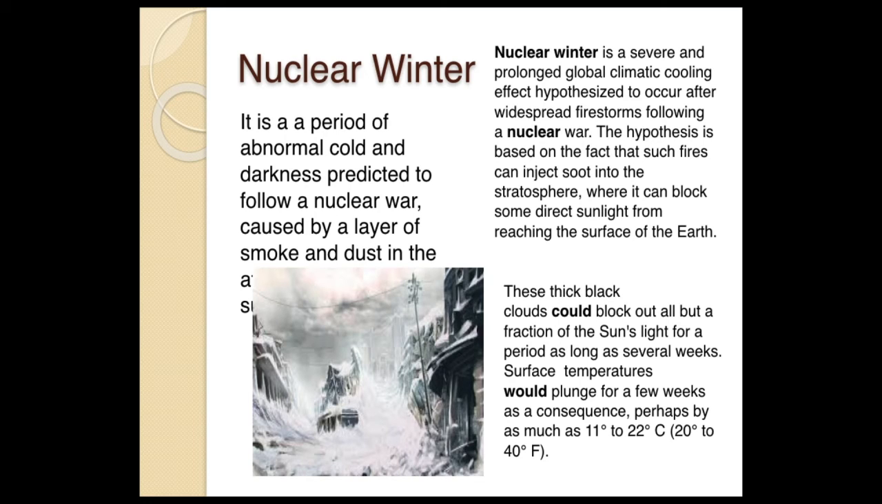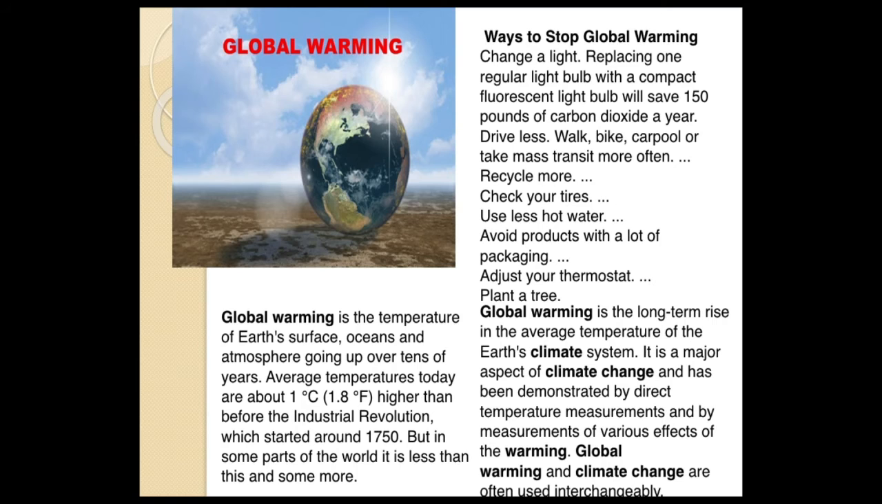See, when the nuclear war takes place, there will be firestorms, and these fires will be injecting black soot into the stratosphere. So it will be blocking the direct sunlight from reaching the Earth's surface. The thick black clouds will be blocking out all the sun's radiation, and it lasts for several weeks. So that is known as nuclear winter. If sunlight is not reaching the earth's surface, then it will be a severely cool climate. So that process is nuclear winter. Hope you have understood. Then the next one is global warming.